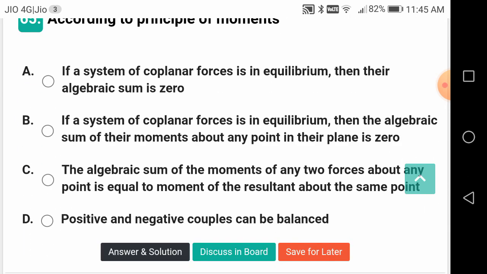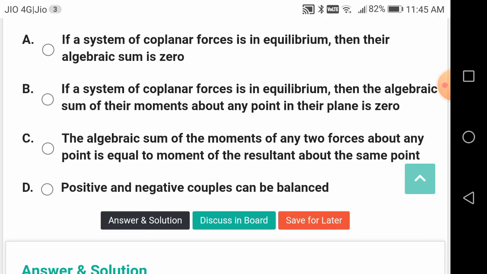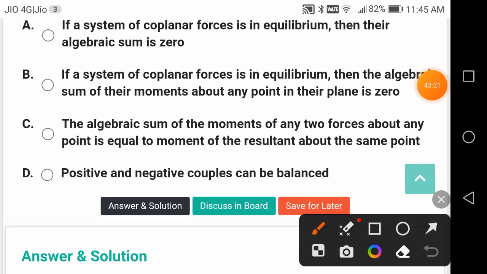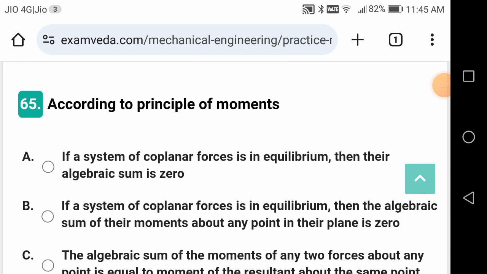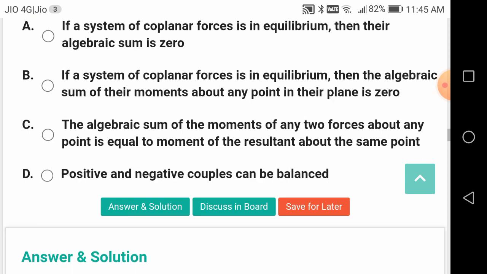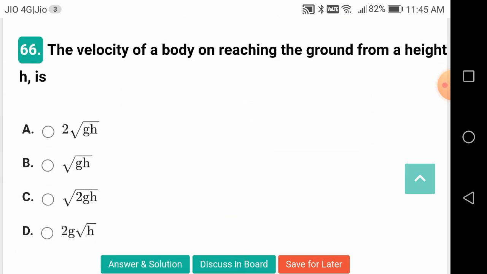According to the principle of moments, what is the correct answer? If a system of coplanar forces is in equilibrium, then the algebraic sum of their moments about any point in their plane is 0. It is also called Varignon's theorem. Okay, friends, Varignon's theorem also says the same thing.